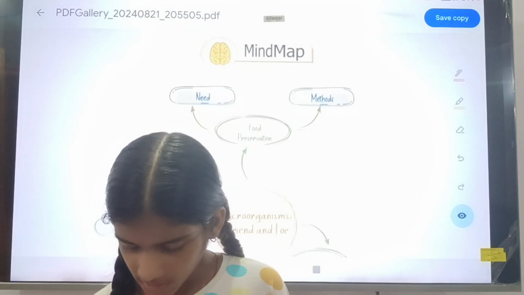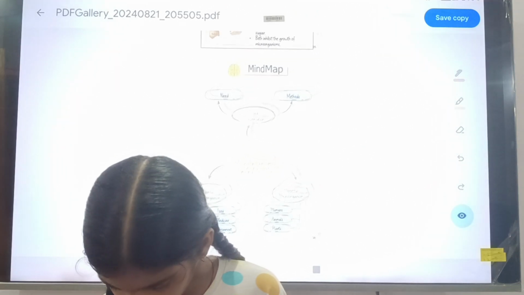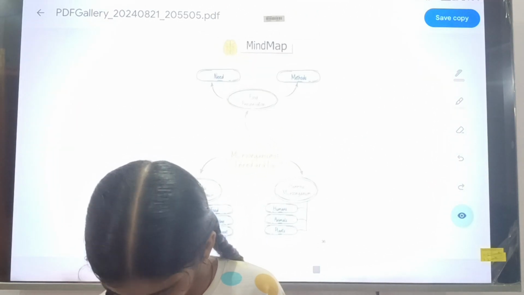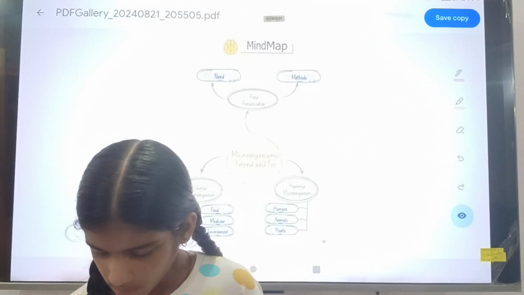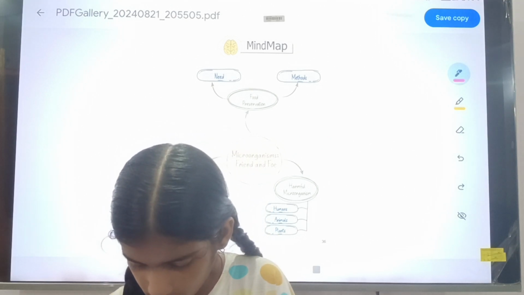So this is the end of the chapter. Here is the mind map, one quick recap. Microorganisms, our friend and foe.